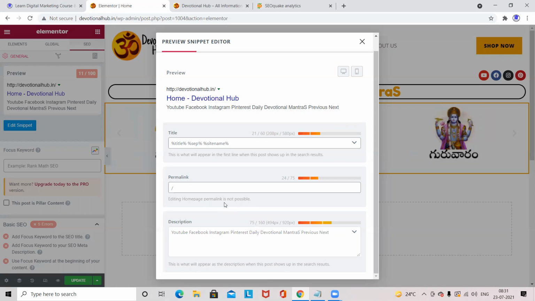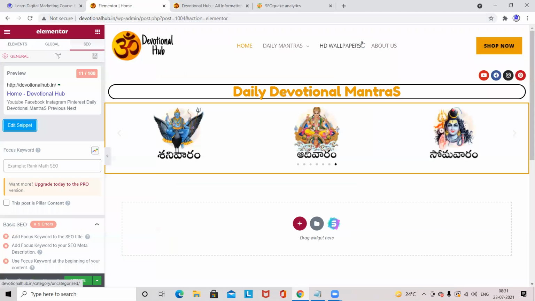Meta tags should be available. Or by default, it will take this. By default, the meta tag will be available, but it will not be optimized well. So you have to make your title here and make your description here. I'm not editing this now.